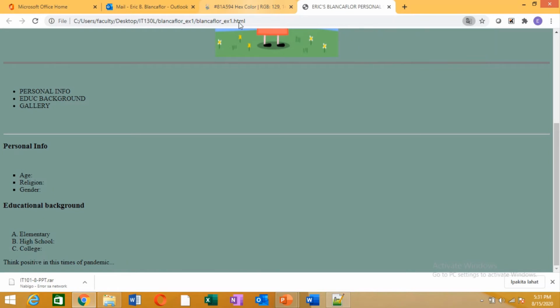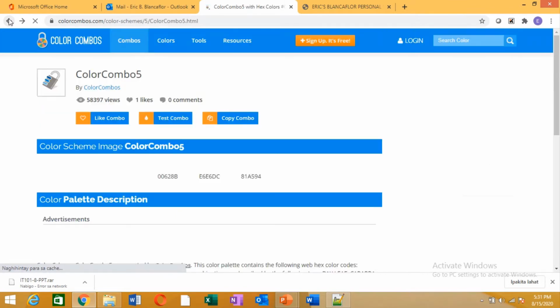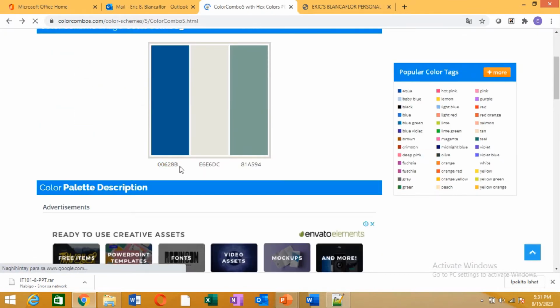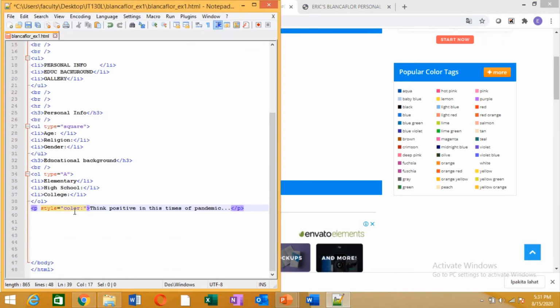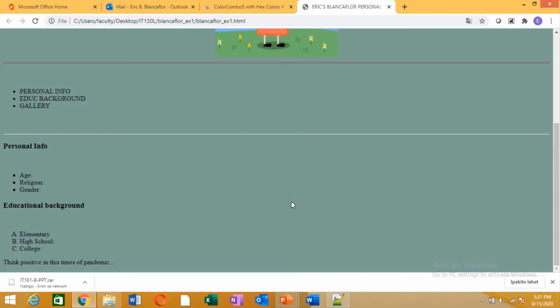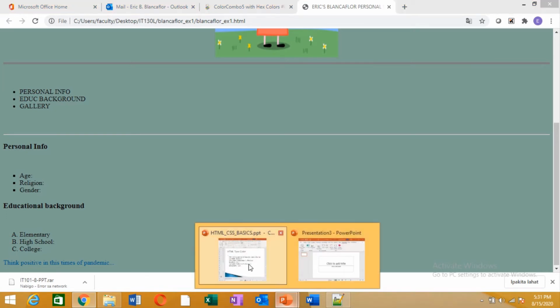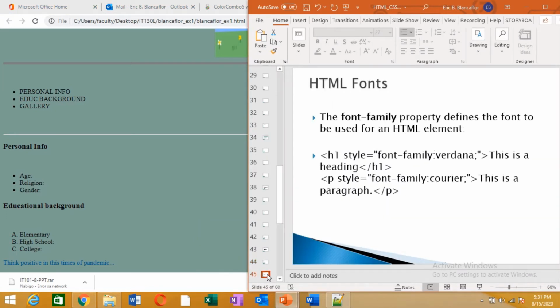So let's say I'll use this blue one. I copy that. Go back. And then paste. Make sure there's a hashtag. Okay. And Control S. Go back to save. And F5. And there, I have my blue color text. Okay. So that's how you declare text color.